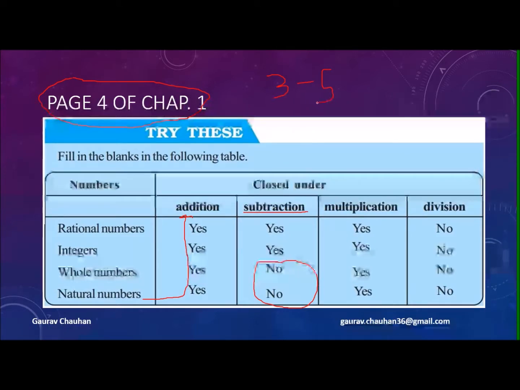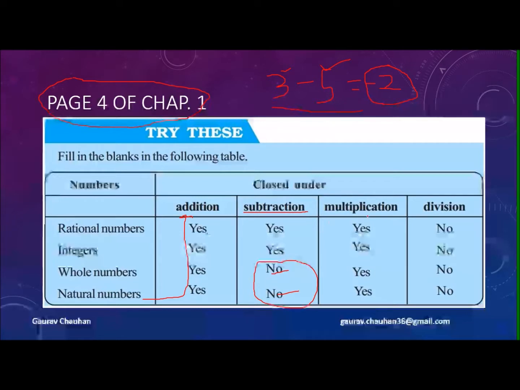Because if you perform subtraction, 3 minus 5, you will get negative 2. Now if these two are whole numbers or natural numbers, then this is not a whole number or natural number. So there is a no here.